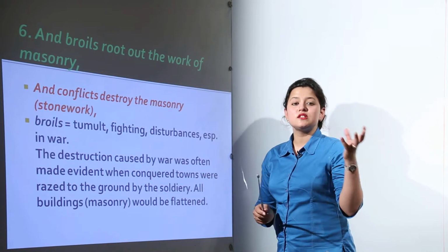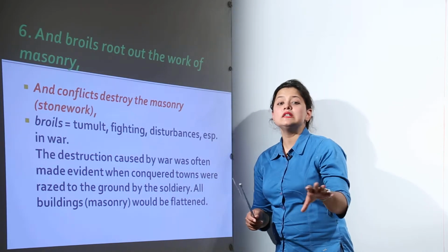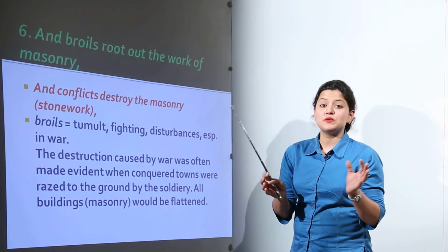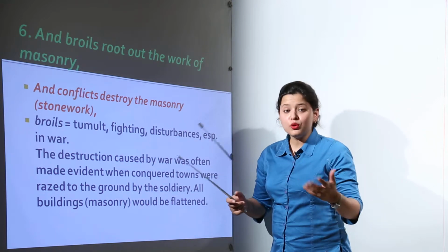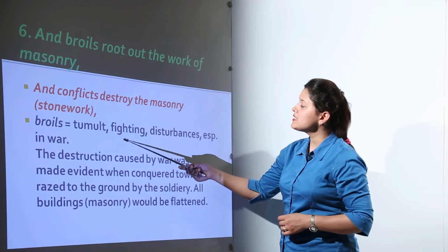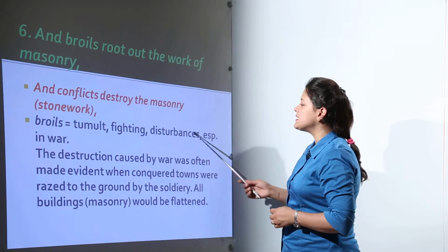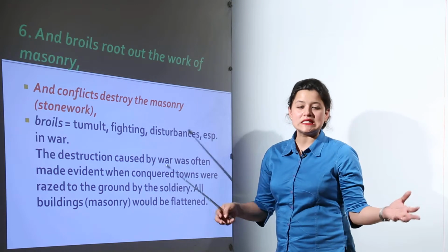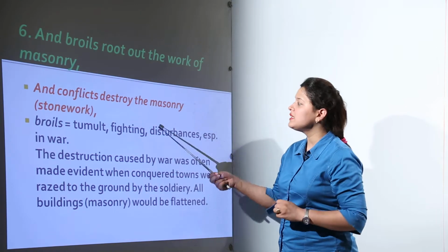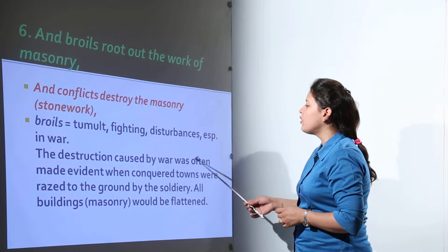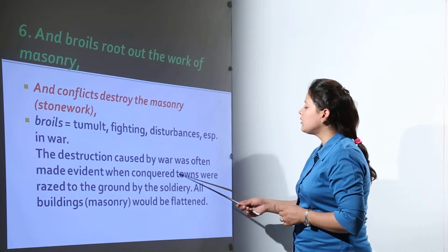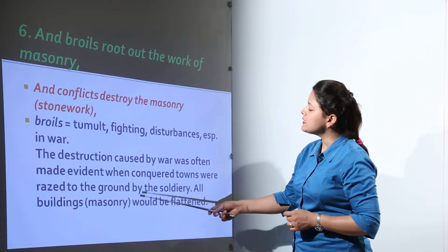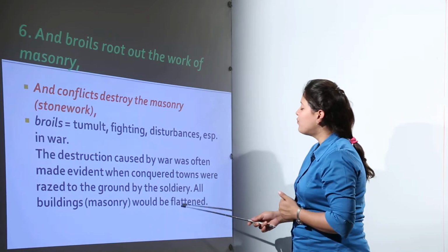Now masonry is the stonework that is done. In earlier ages, everything used to be decorated with stonework, right? So even the stonework gets damaged. Here broils refers to tumult, fighting and disturbances. So the disturbances and fights that we have these days in the cities and places around are destroying these. The destruction caused by war was often made evident when conquered towns were razed to the ground by the soldiery. All buildings, that is all the masonry, would be flattened.